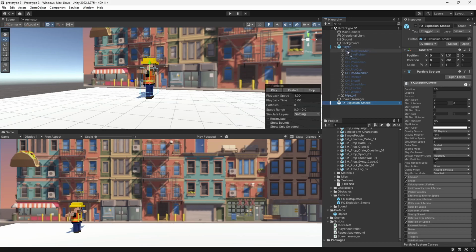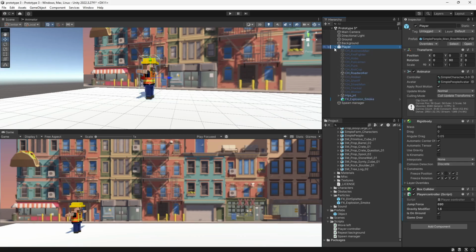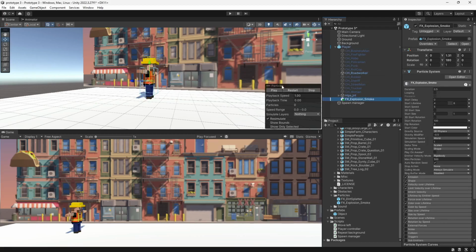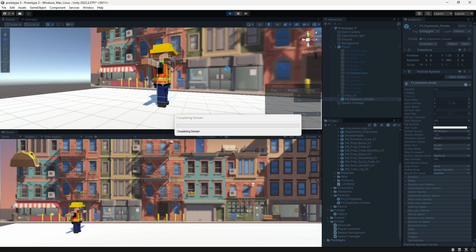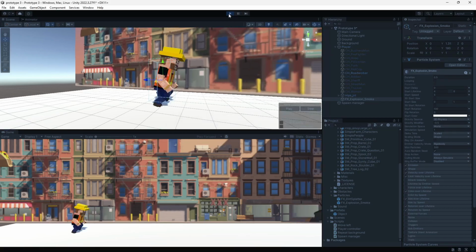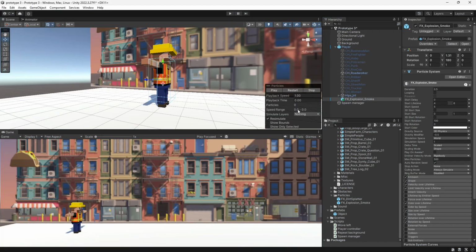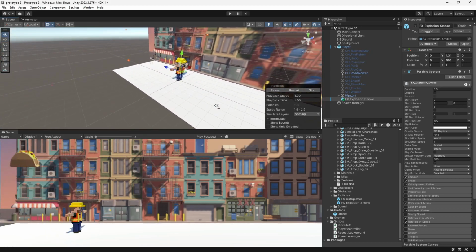And we're going to drag it into our player to make it a child object, which just means that the player is the parent, so it is all contained in this object. There is one thing I am going to change: I don't like that the explosion comes from right there.